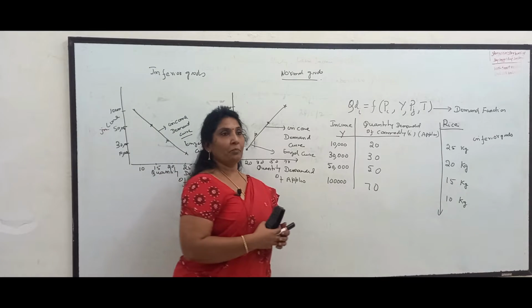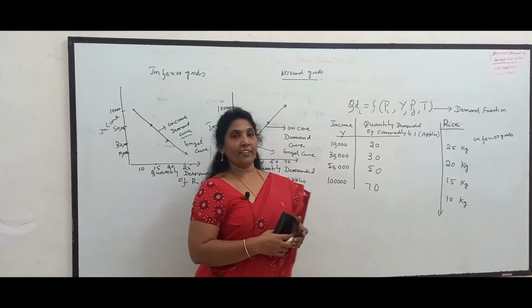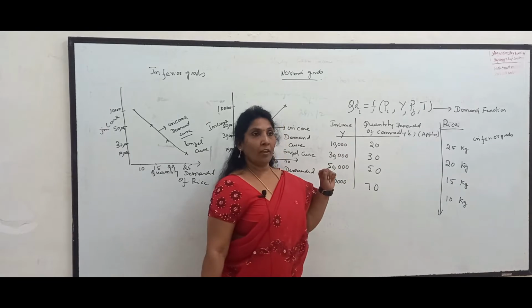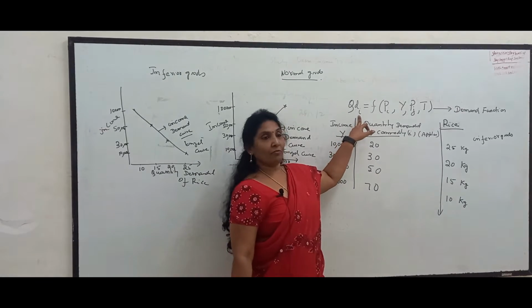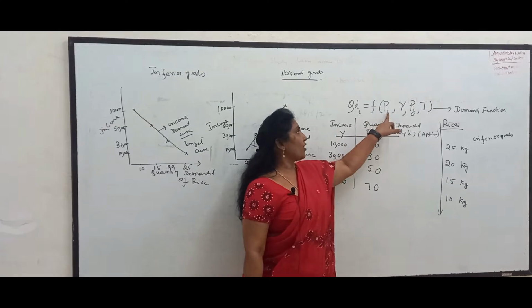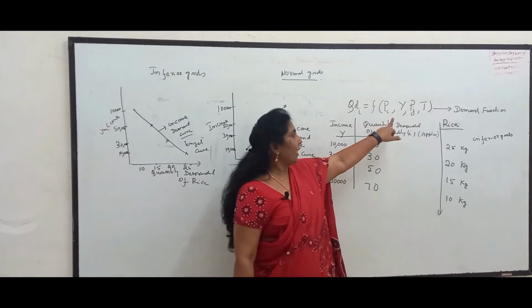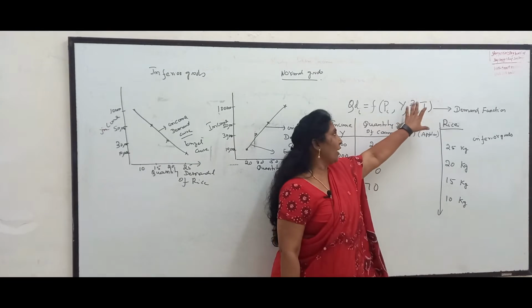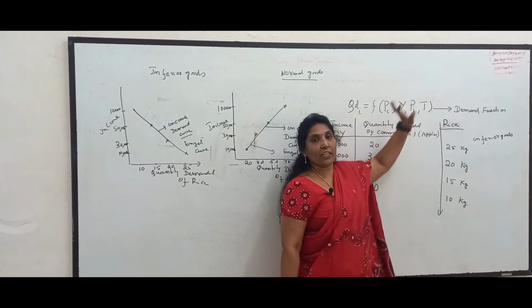Hello students, in today's class I will be discussing the demand function. Now we know that demand for commodity I, in this particular example, is a function of the price of commodity I, income of the consumer, price of related goods, and taste and preference of the consumer.